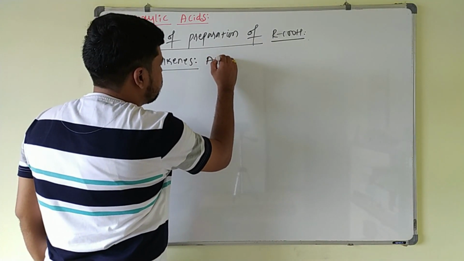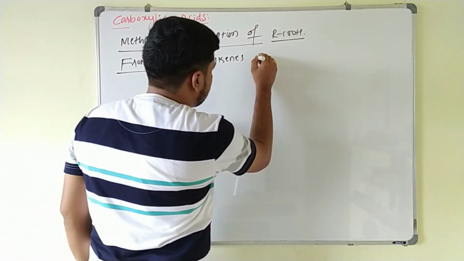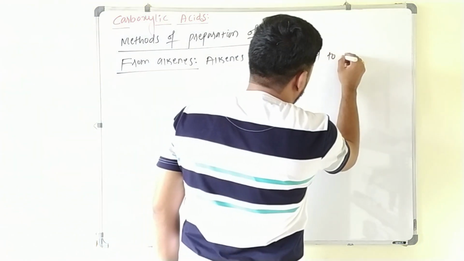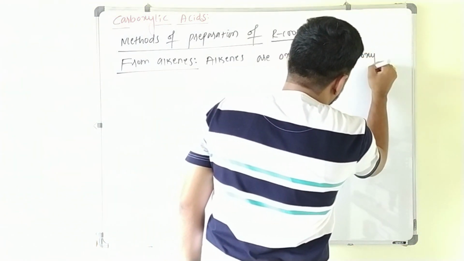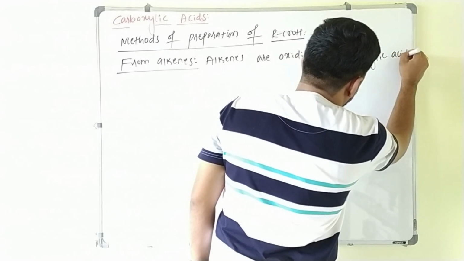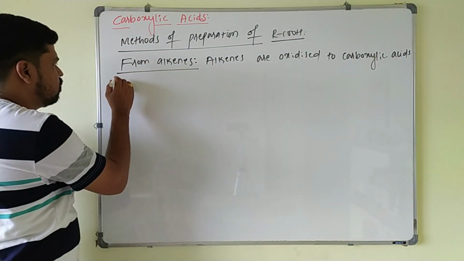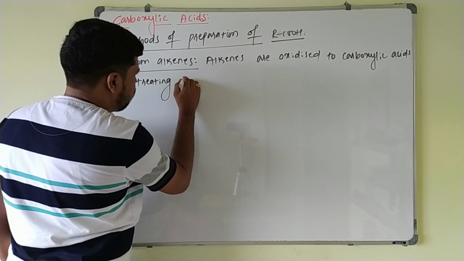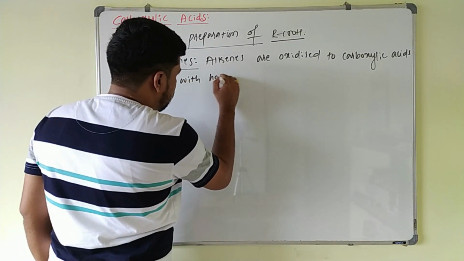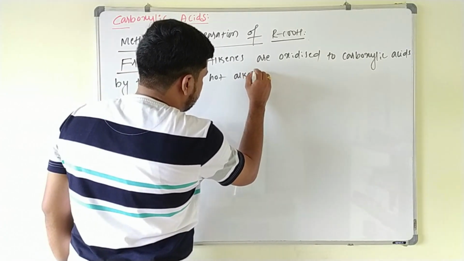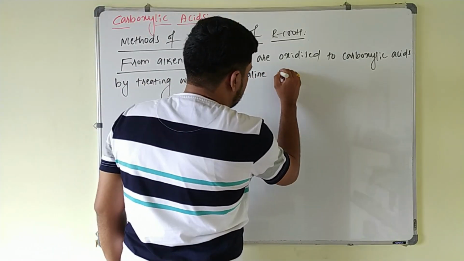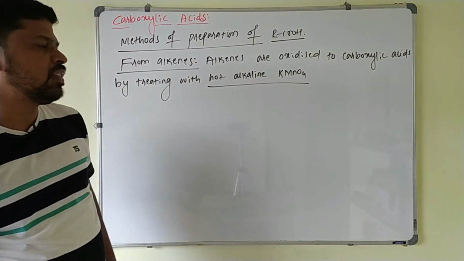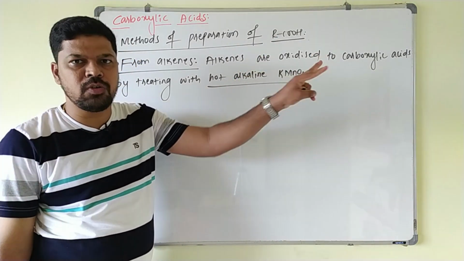Alkenes are oxidized to carboxylic acids by treating with hot alkaline potassium permanganate, that is KMnO4. Here these alkenes are treated with alkaline KMnO4 in the hot condition so that they are oxidized to carboxylic acids.